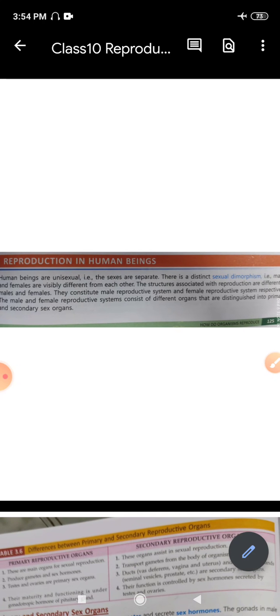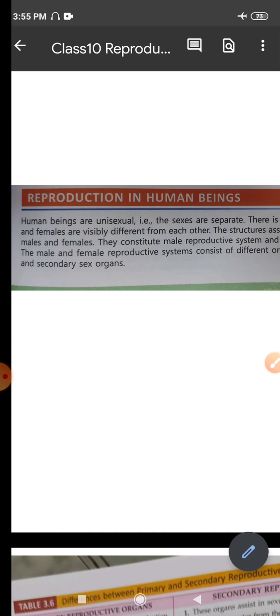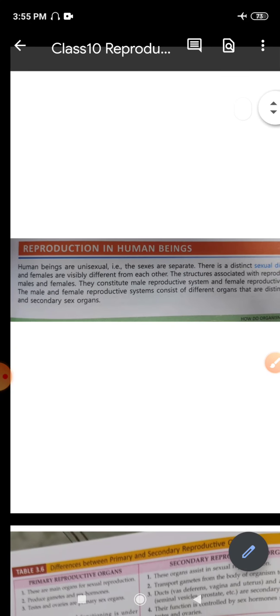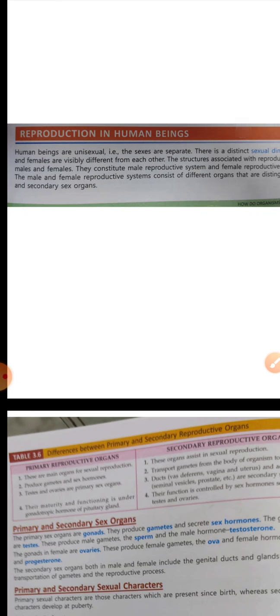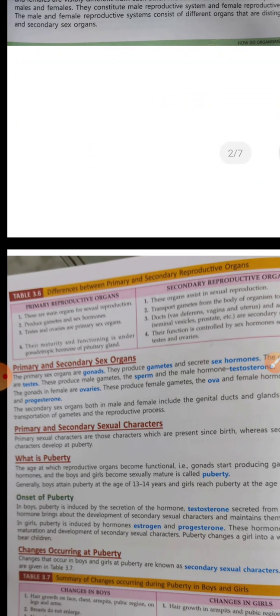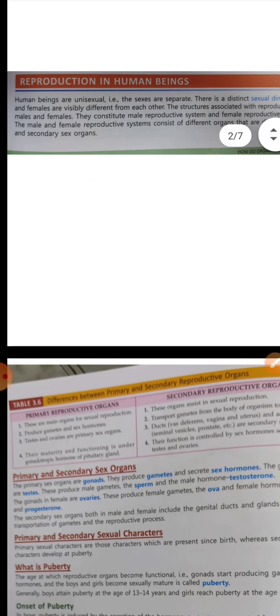The male and the female reproductive system consist of different organs which are distinguished into primary and secondary sex organs, right? In males, there are organs referred to as the primary reproductive organs and the secondary reproductive organs. And in females also, there are primary reproductive organs and secondary reproductive organs, right? So what do we say?